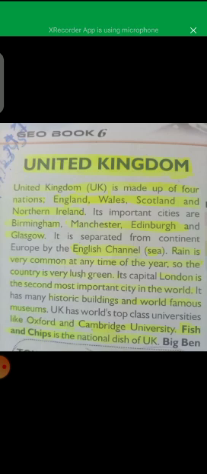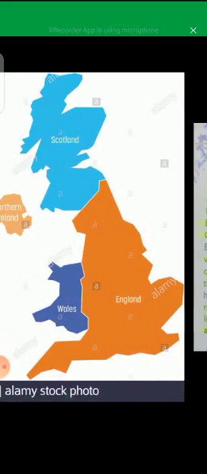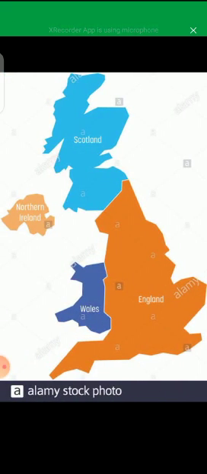Let's start from the first line: United Kingdom, that is UK, is made up of 4 nations: Wales, Scotland, Northern Ireland and England. These are the 4 nations, as you can see, with the blue color Scotland, with the dark orange color England, dark blue color Wales, and the light orange color Northern Ireland. These are the 4 nations of the United Kingdom. It is made up of 4 nations.